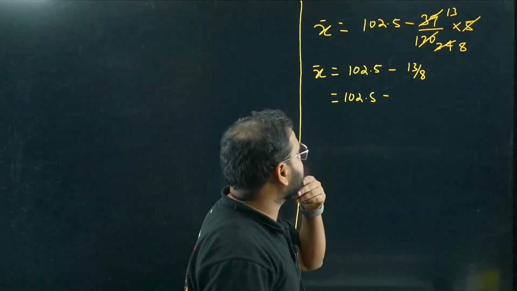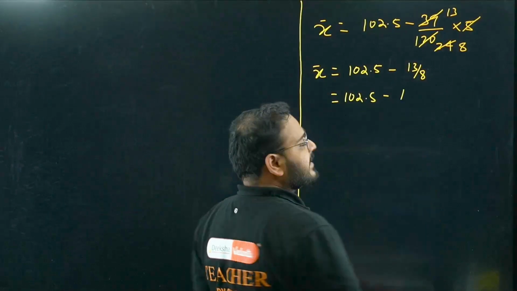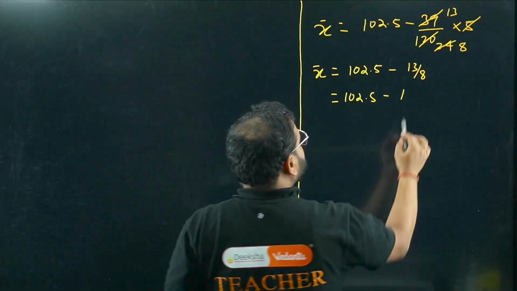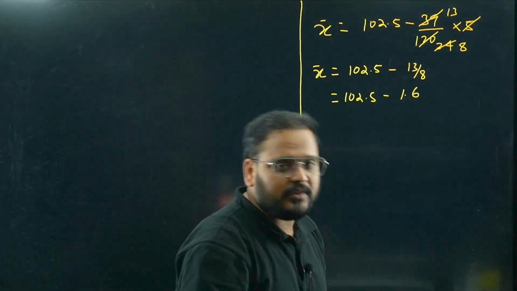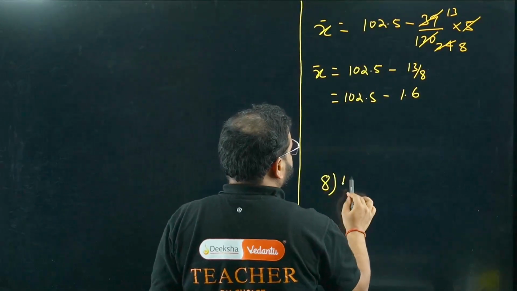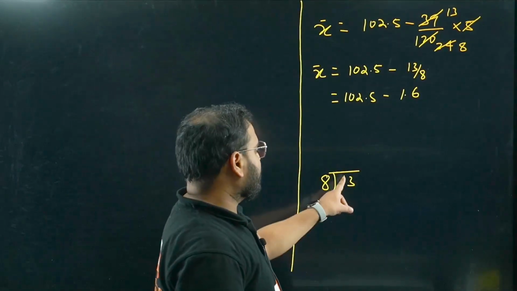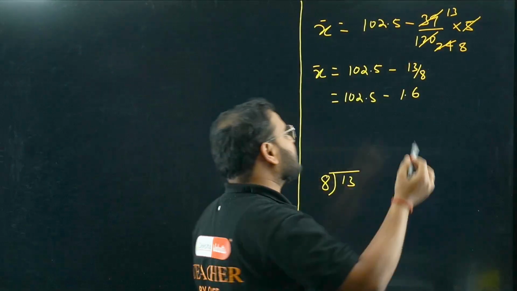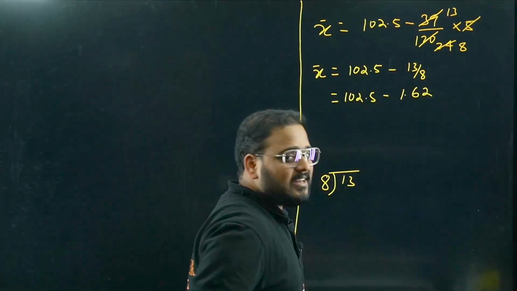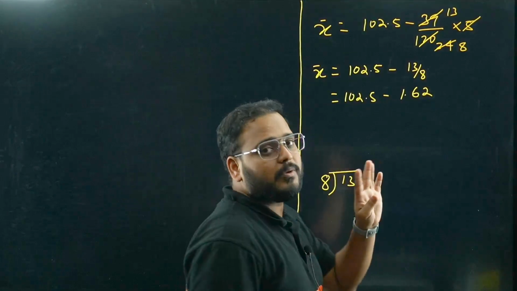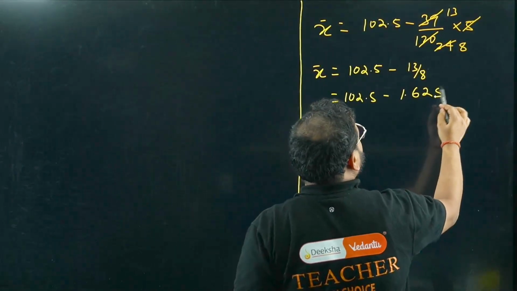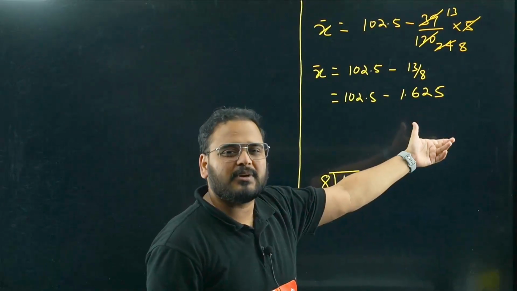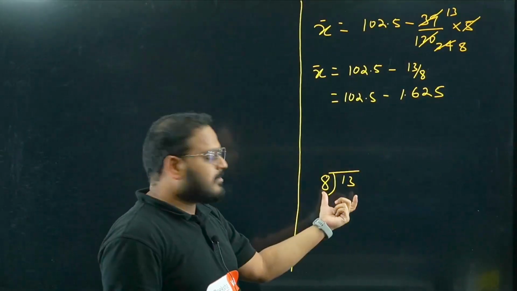Let's do 8 division into 13. 8 ones are 8, carry is 5. The difference is 5. 5 0 will become 50. So 8 6s are 48. Not sure? Do the division. No problem. I'm doing this in my mind. So you get 5 now for the first time. 8 6s are 48. We have 2 now. It will become 20 because of the decimal. So 8 2s are 16. We have 4 now. It will become 40. 8 5s are 40. But you should be able to do this. This is very, very important. Very simple, right? If not, I'm doing the same division in my mind, nothing else.